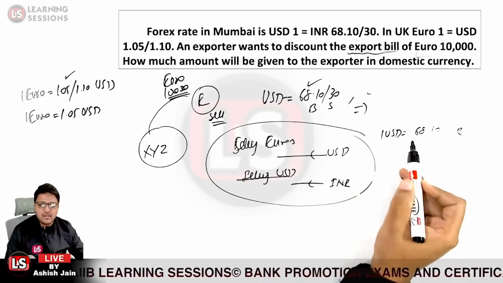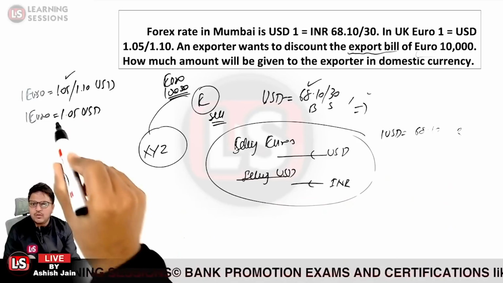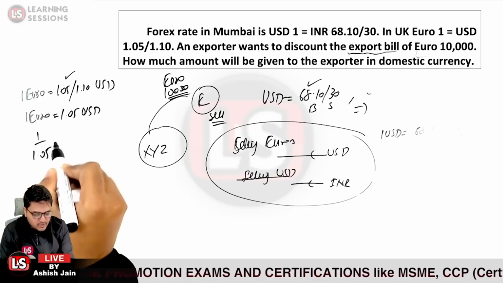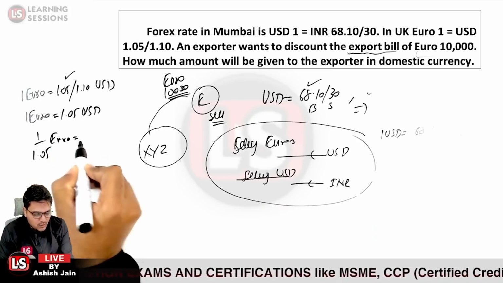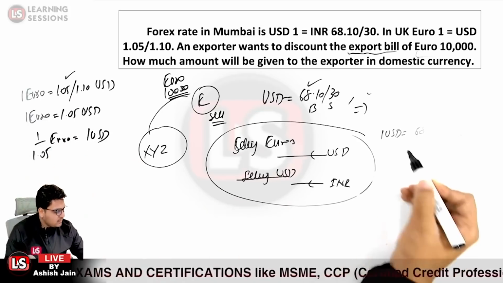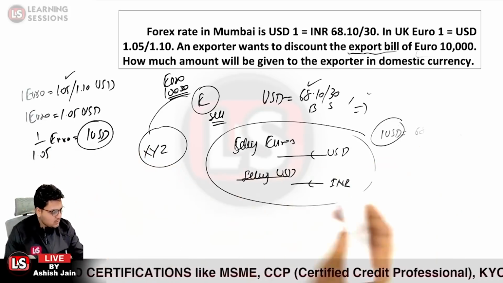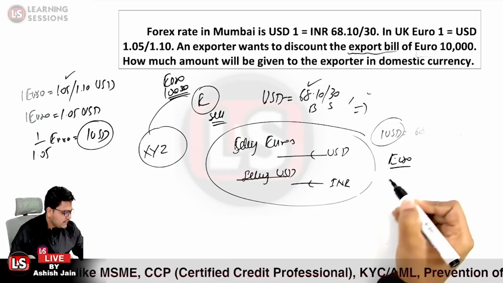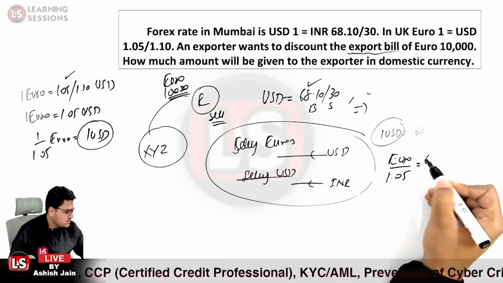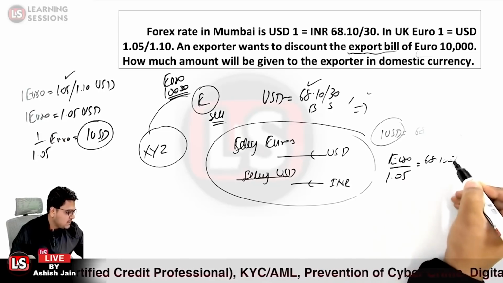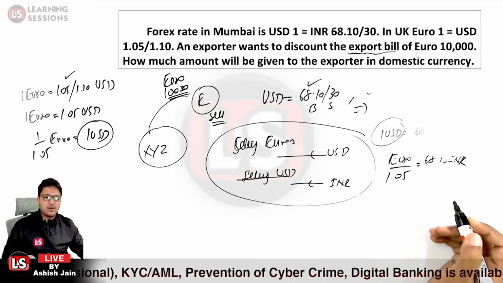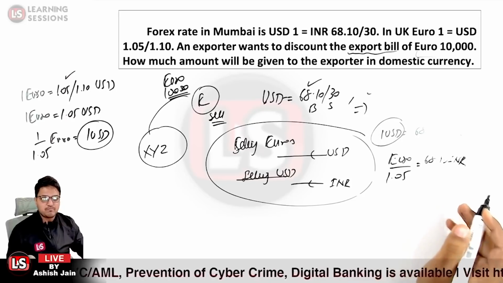Now over here we have USD in common, so we will be equating those. We can rewrite this as 1 divided by 1.05 euro is equal to 1 USD, and further over here 1 USD. Now we will be equating these two. So this will be euro divided by 1.05 is equal to 68.10 INR. Simply we will be cross multiplying it, and that will be the answer.